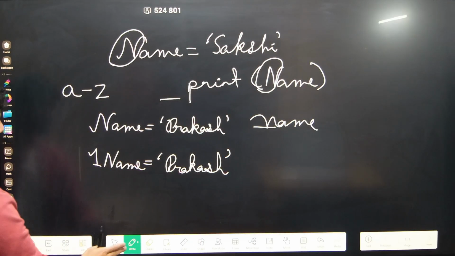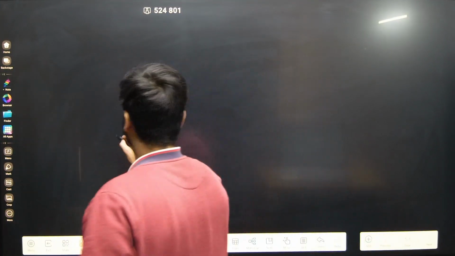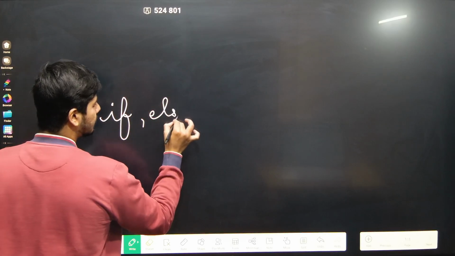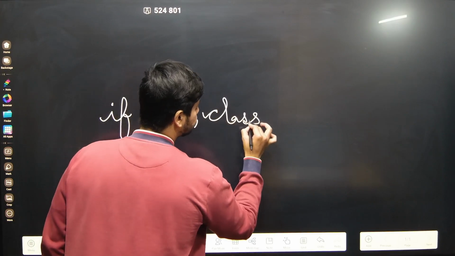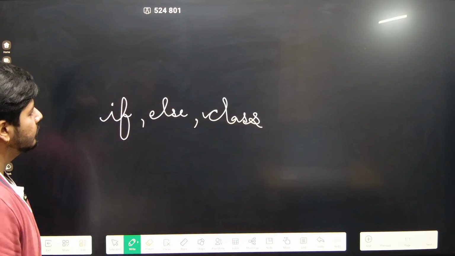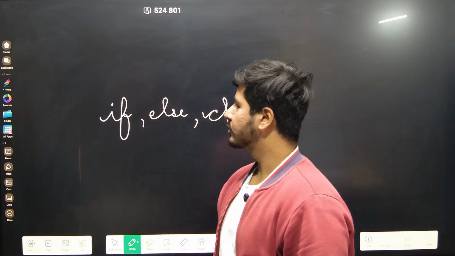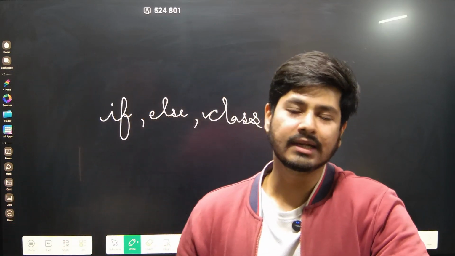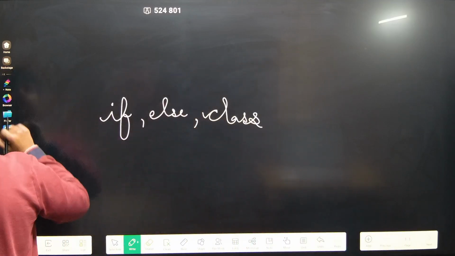And the last one is, in Python there are many keywords which are reserved, like if, else, and, class, and many more. So Python does not allow you to name any variable after them. So those are the restrictions in Python. You have to keep them in mind while naming any variable. Okay. So now let's come to the next point.